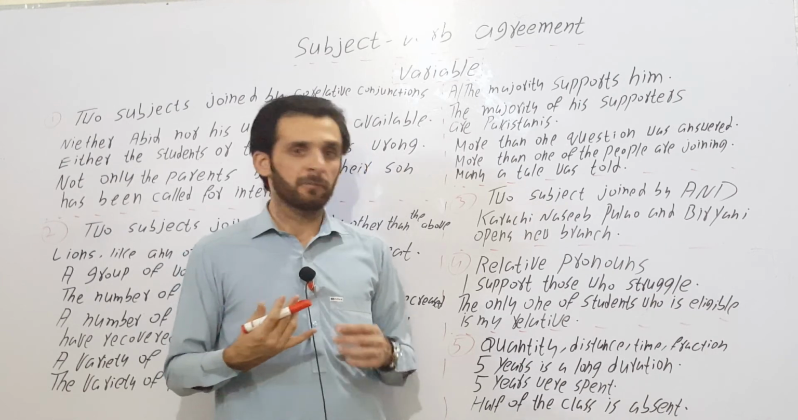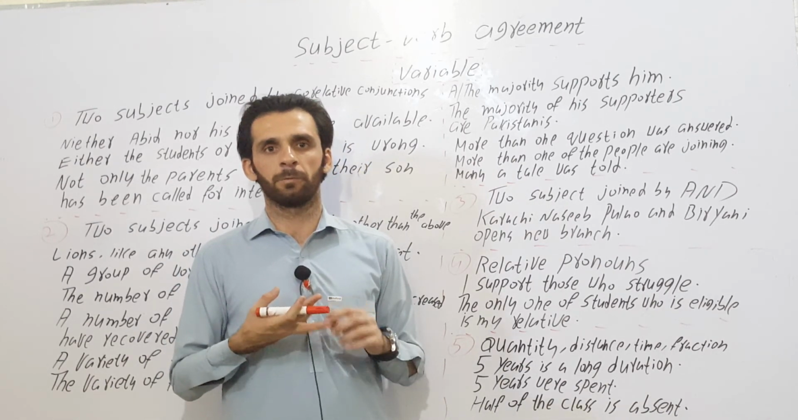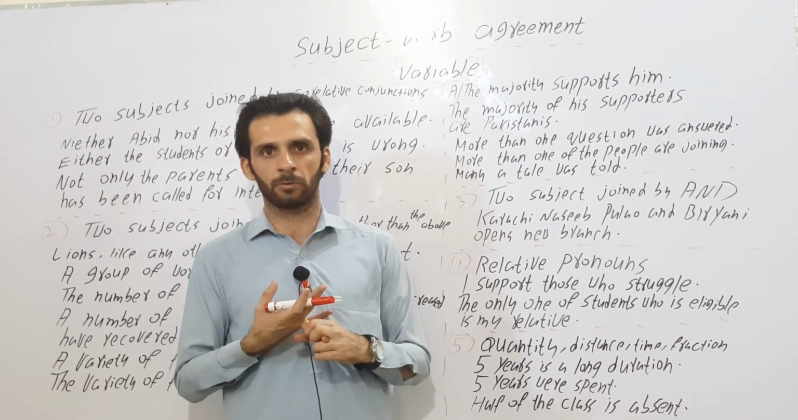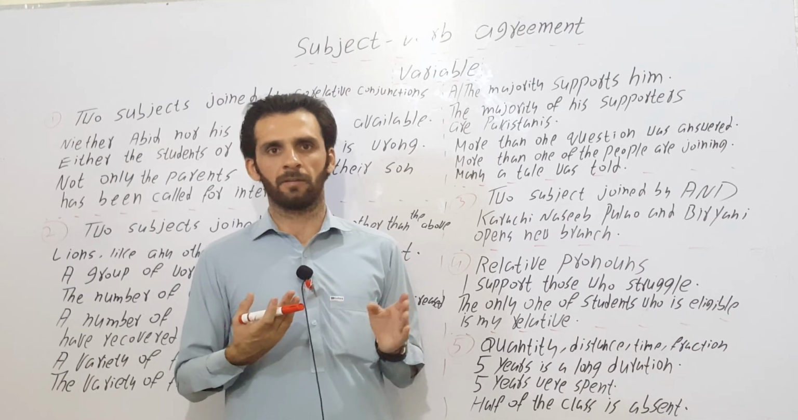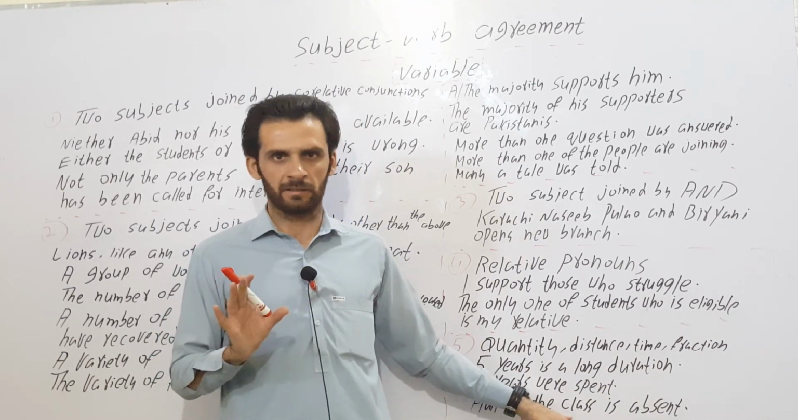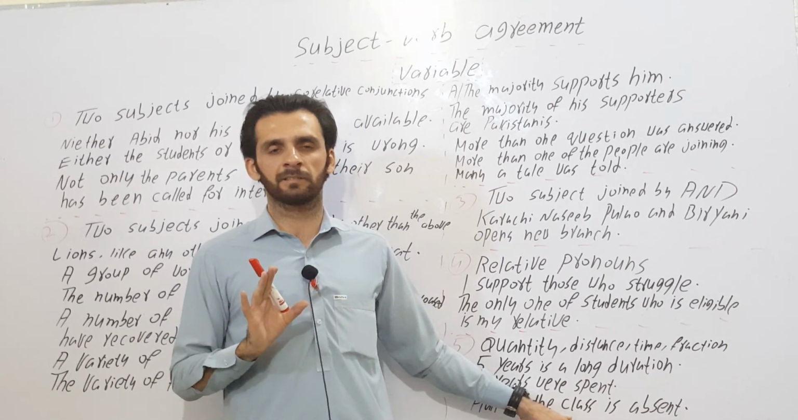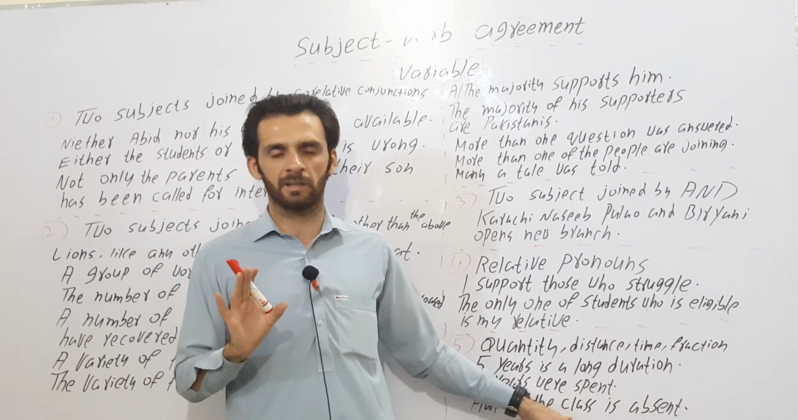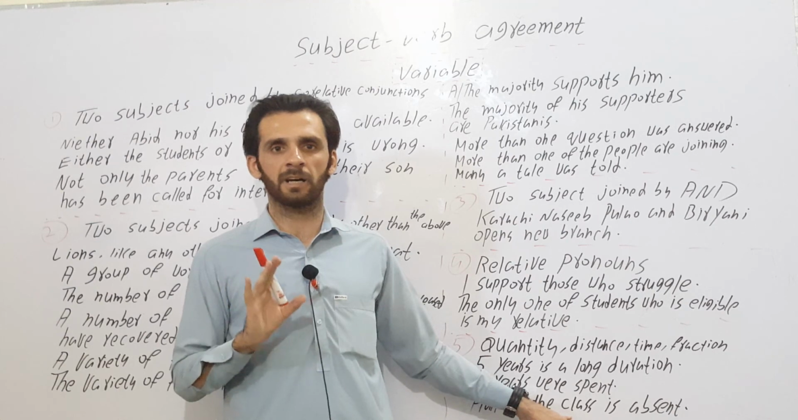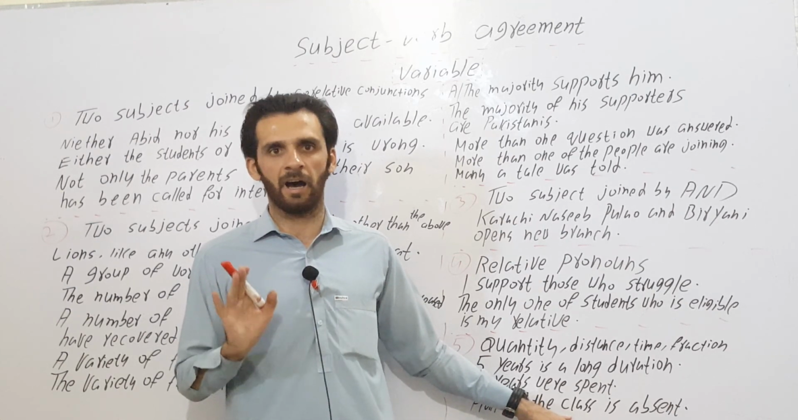Similarly, if we have fraction, percentage, portion occupying the subject slot, then we will use a verb, helping verb or linking verb according to the word after of. Half of the class is absent. Half of the students are absent. 50% of the students are absent. 50% of the class is absent. 1/3 of the class is absent. 1/3 of the students are absent.